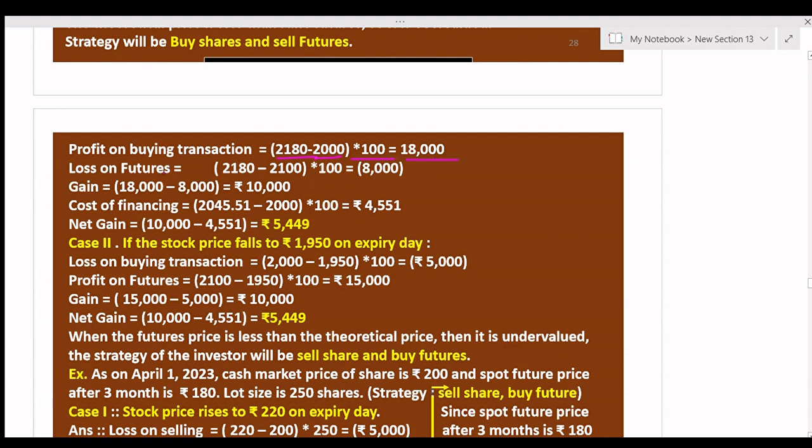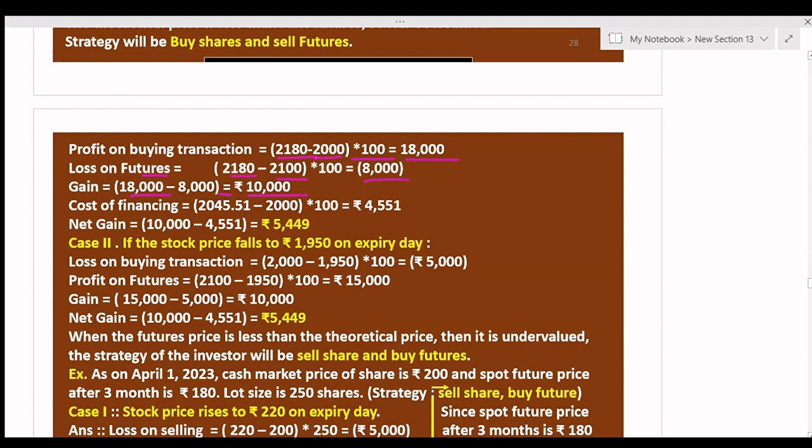Loss on the future, because it is a sell: 2180 is higher than the future price of 2100, so there is a loss of rupees 8000. The gain will be 18,000 minus 8,000, which is equal to rupees 10,000. Now the cost of financing, that is the interest, will be deducted.